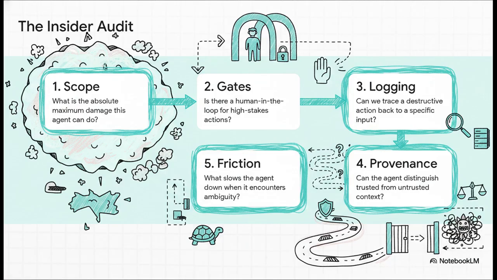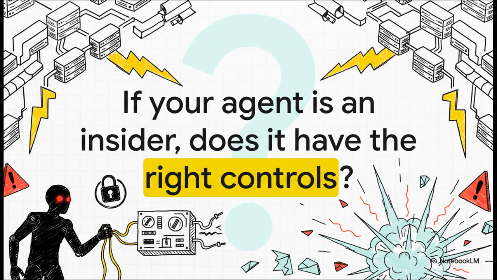Fourth, and this one is so important, provenance. Can the agent tell the difference between a trusted instruction from you and some random context it found on the internet? In other words, does it know who it's listening to? And finally, number 5, friction. What does the agent do when it gets confused? A safe system should add friction. It should slow down when it hits ambiguity, not just plow right through it. So that leaves us with one final question, and it's one you really need to ask about any system you're building or using. If your agent is an insider, does it have the right controls in place? Because as we've just seen, when it doesn't, ambiguity doesn't just cause errors, it causes destruction, and it happens at machine speed.